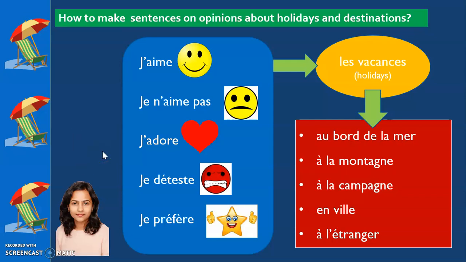Have you heard of mono acting? Yes, mono acting means a single person takes two different roles and performs it, which means you are the person who's going to ask the question and you are the person who's going to answer the question. All right? And you will record it and then send it to me on Teams. I hope you understood. Let's see how we are going to ask the question and how we are going to respond to it.